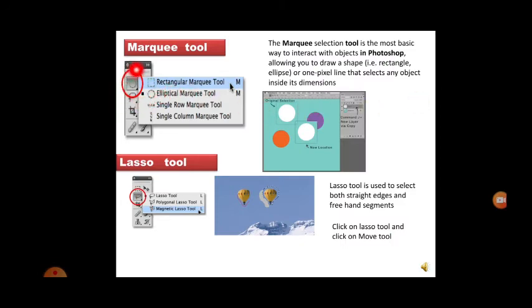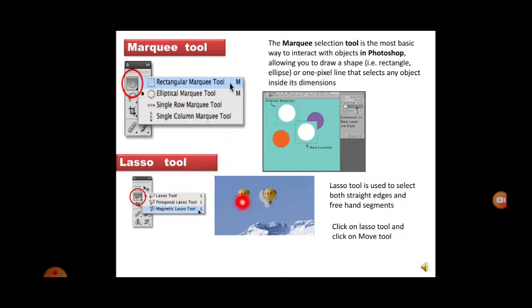Next is marquee tool. You can just see the marquee tool here. You have rectangular marquee tool, elliptical marquee tool, single row, then single column. So this is a rectangular marquee tool. The marquee selection tool is the most basic way to interact with the objects in Photoshop, allowing you to draw a shape or one pixel line that selects any objects inside its dimension. You can see in the image, the original selection is this, the new location is this. So you can select the tool and interact with the objects, allowing you to draw a shape like a rectangle or an ellipse.